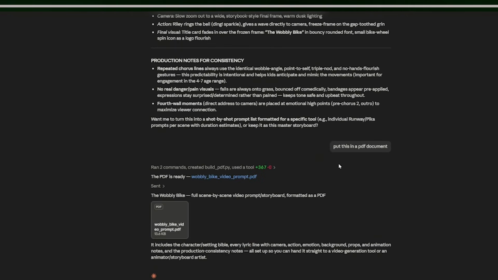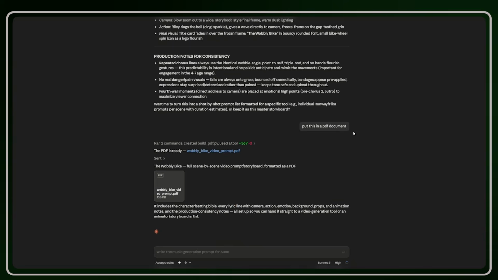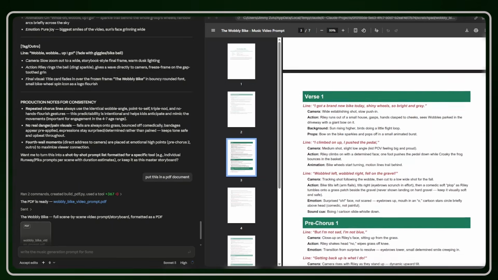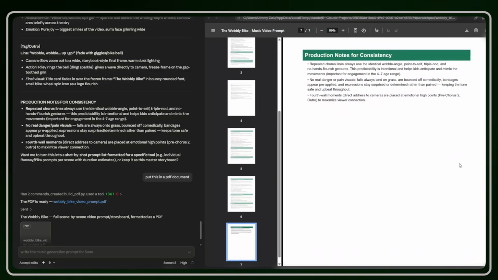Now, the only thing I did was tell it to put this in a PDF document, and it went ahead and generated our PDF document, and this is exactly how the entire video prompt looks. Now, whether you're using ChatGPT or Google Gemini, you can simply use the same process I've just shown you to write original song lyrics and this video prompt.